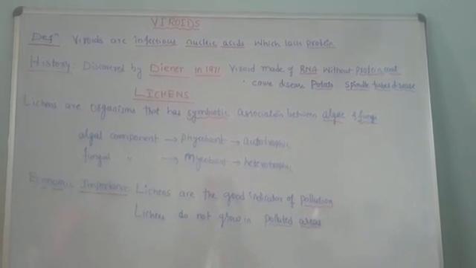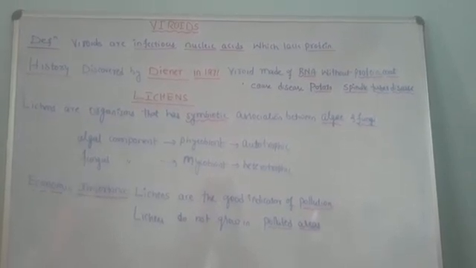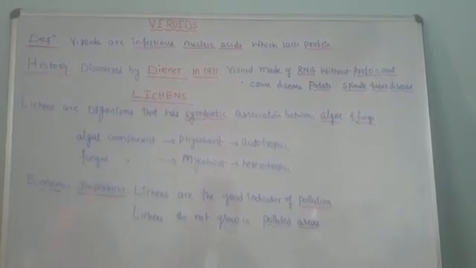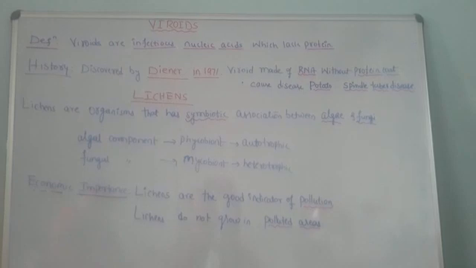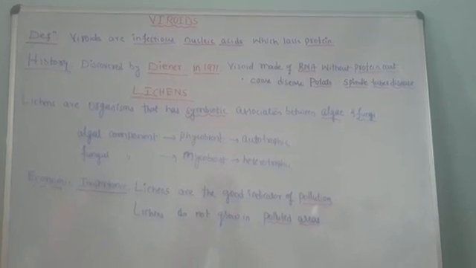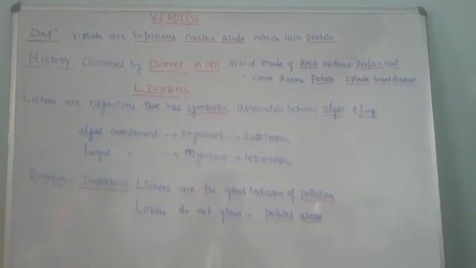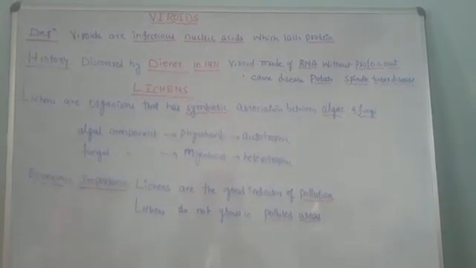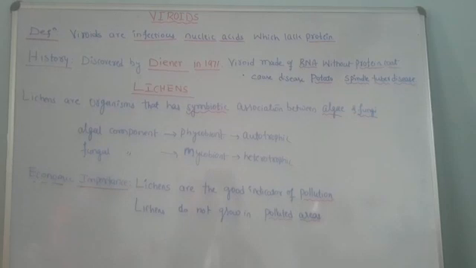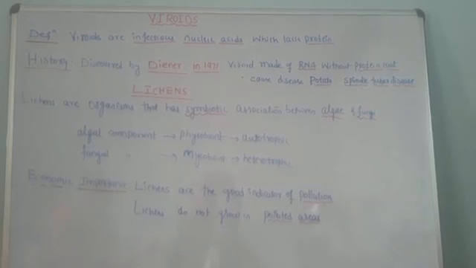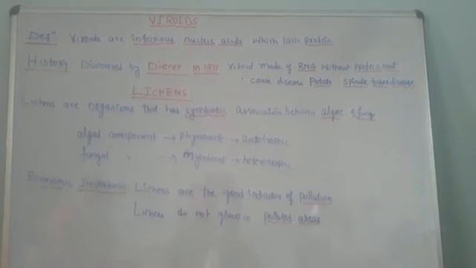Now the economic importance. What are the useful aspects of lichens? Lichens are economically very important. In what way? First of all, wherever lichens grow, they form peat and provide organic matter to plants, because plants require nutrients.